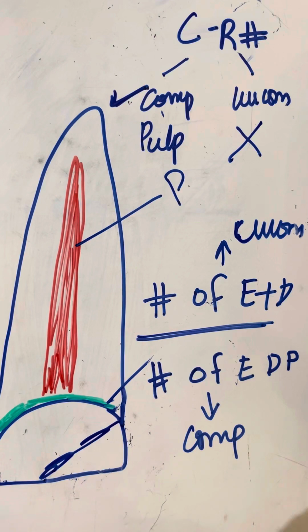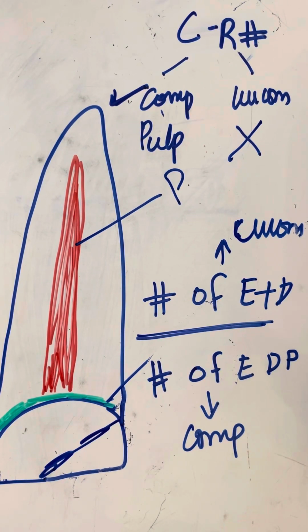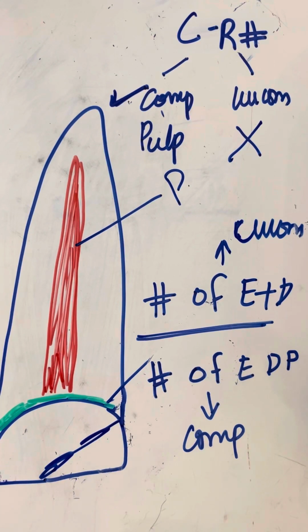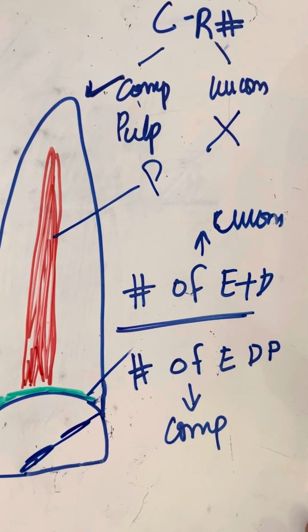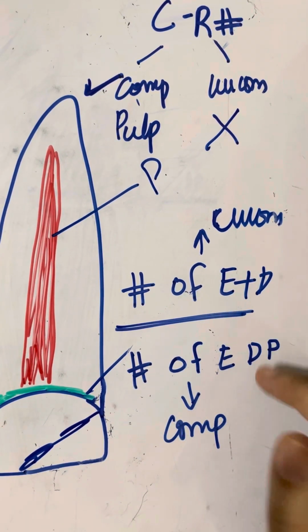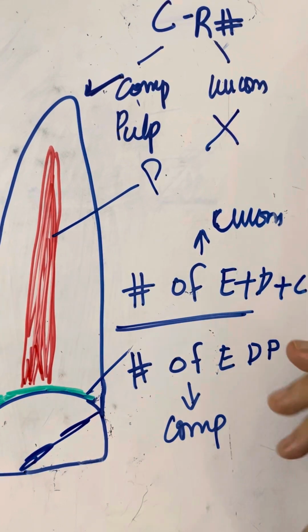The difference is, in the first we were only involving enamel and dentine, along with exposing or not exposing the pulp. But when we come to the crown and root fracture, along with enamel and dentine, there will be cementum.